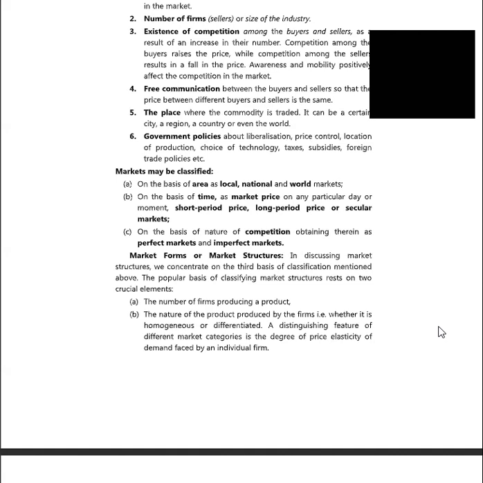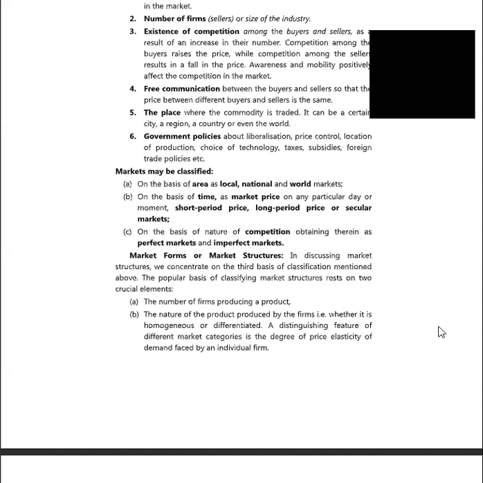In discussing market structures, we concentrate on the third basis of classification mentioned above. The popular basis of classifying market structure rests on two crucial elements: the number of firms producing a product, and the nature of the product produced by the firms, that is, whether it is homogeneous or differentiated. A distinguished feature of different market categories is the degree of price elasticity of demand faced by an individual firm.